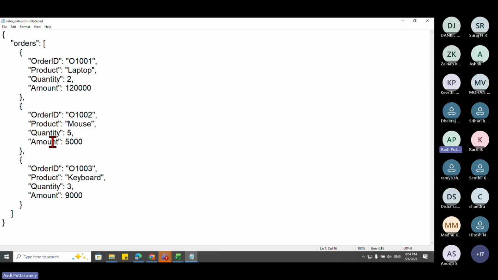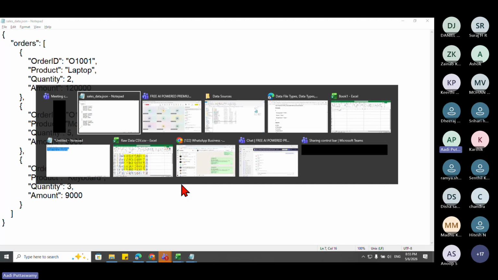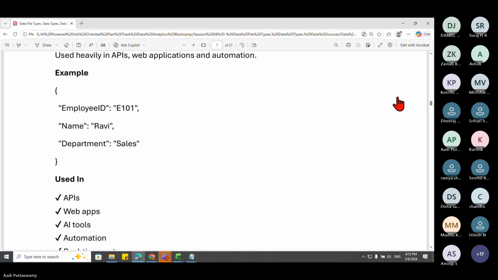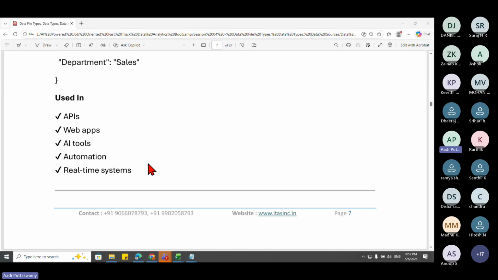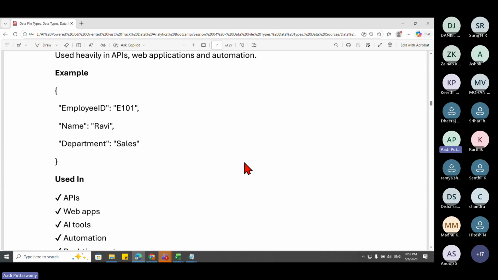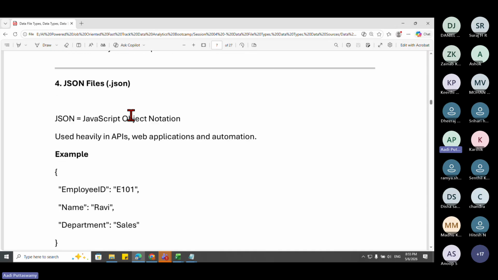I'll tell you how you can get it into Excel. Directly, you cannot get this into Excel. So where all can this be used, let's understand. This is used in APIs, most of the time in web apps, AI tools, automations, real-time systems. If you're working on AI systems, or even if you're connecting to some APIs and getting the data, this format is very important now. Okay, keep this in mind.